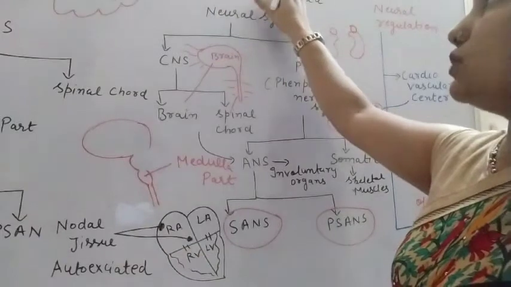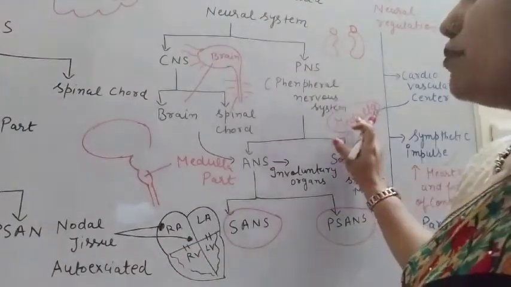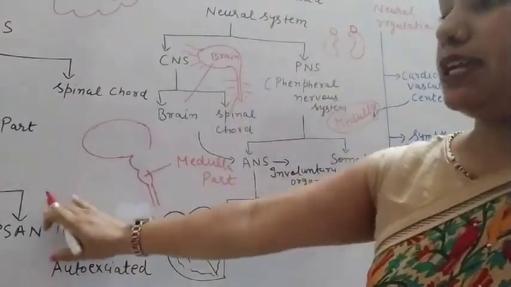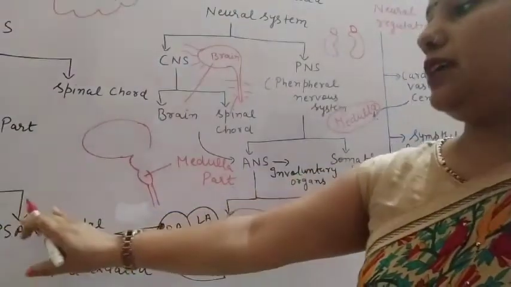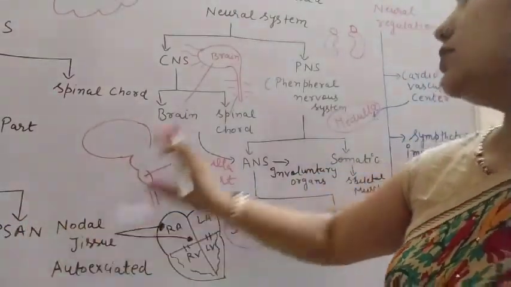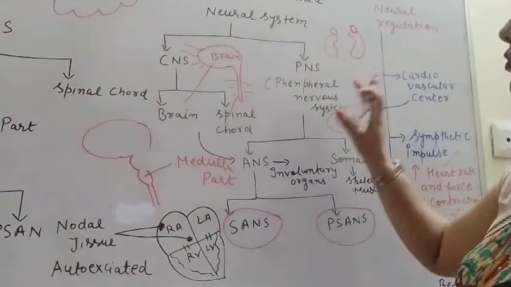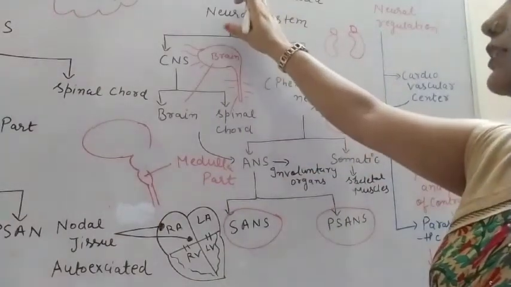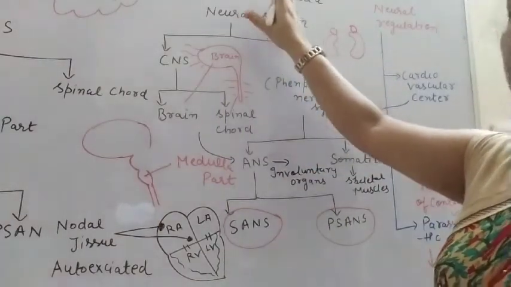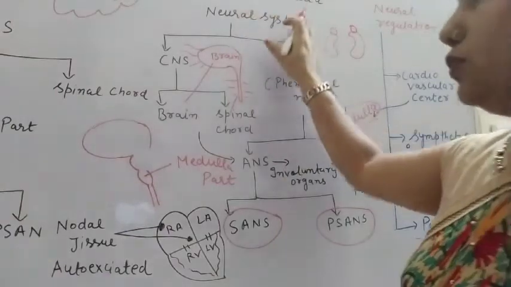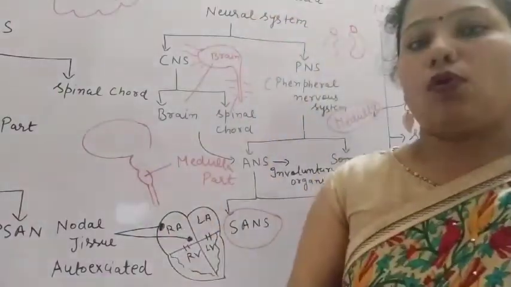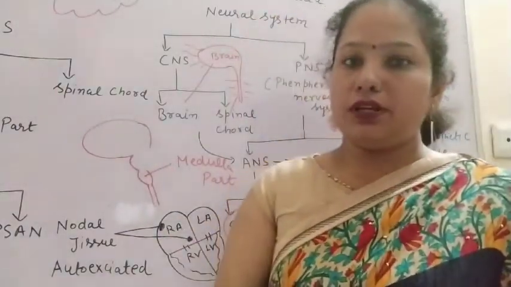Second is the neural regulation with the help of the medulla and the ANS and the SANS and PSANS. And then with the help of the adrenal medulla hormone. So that is the regulation of the activity of the human heart.